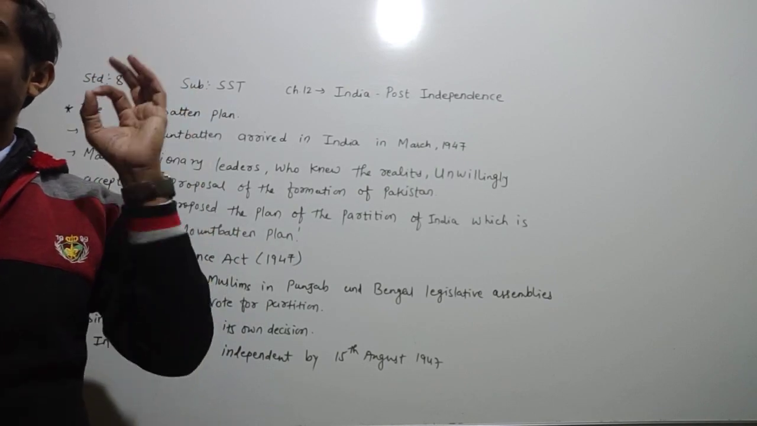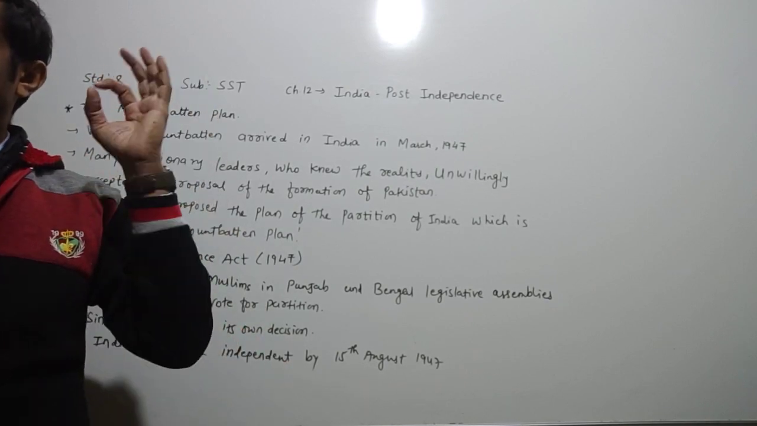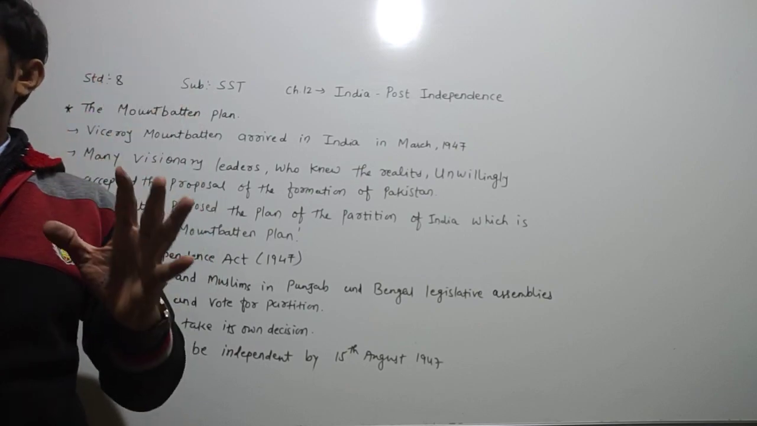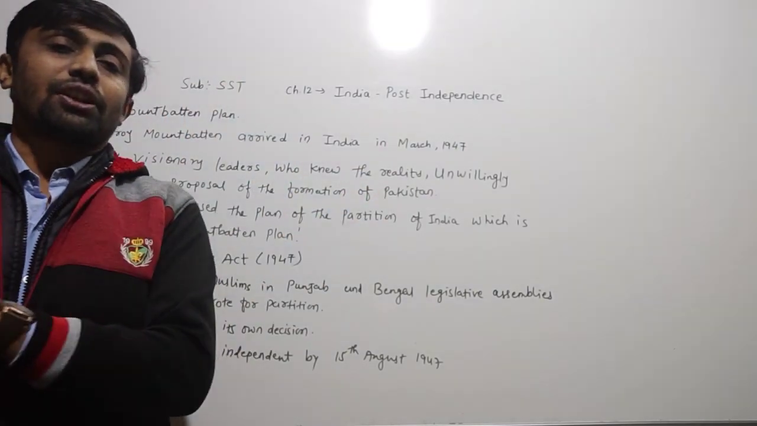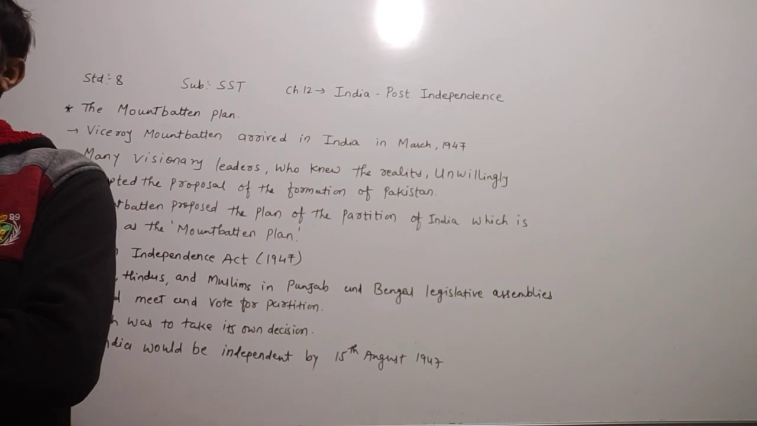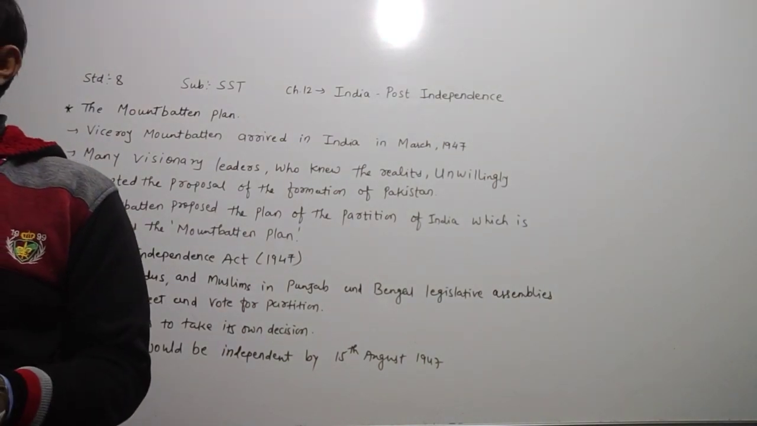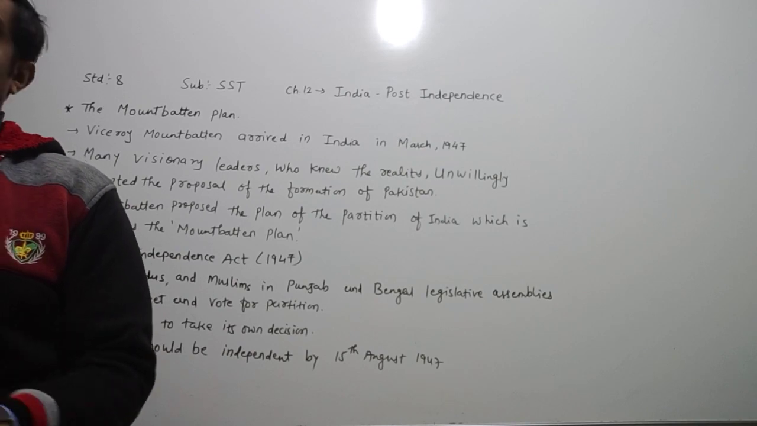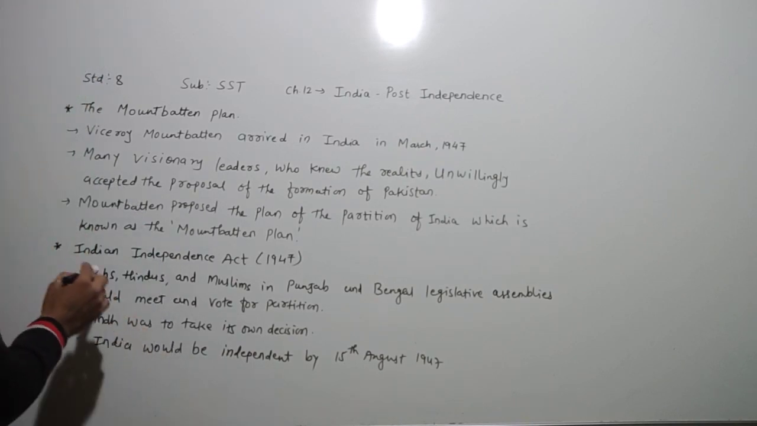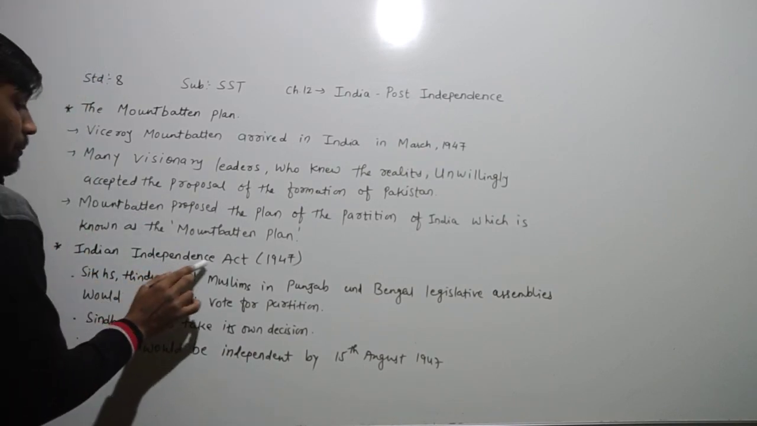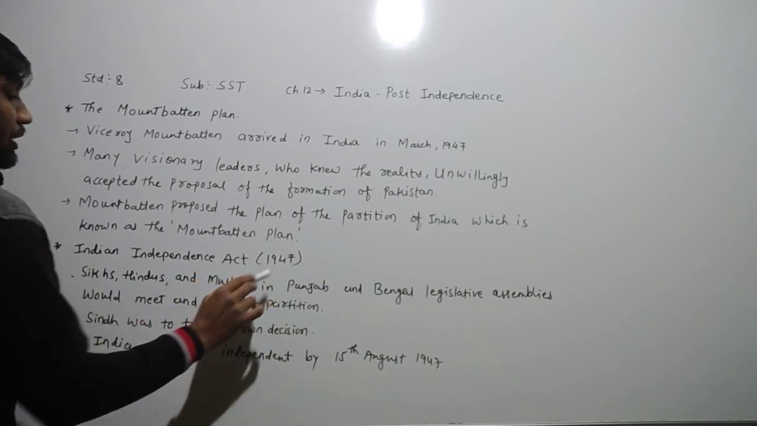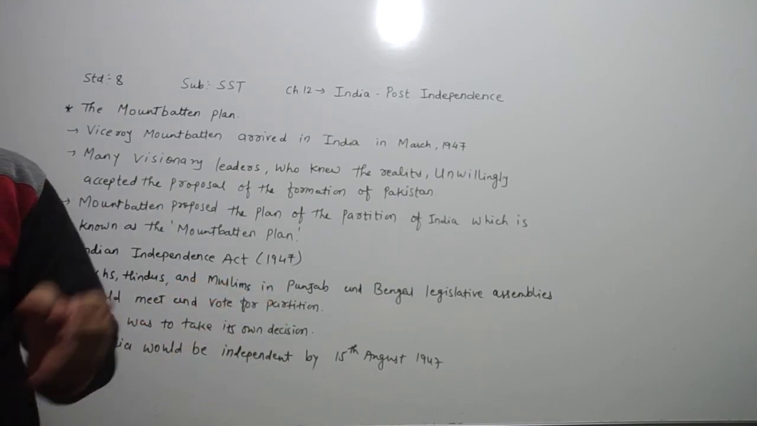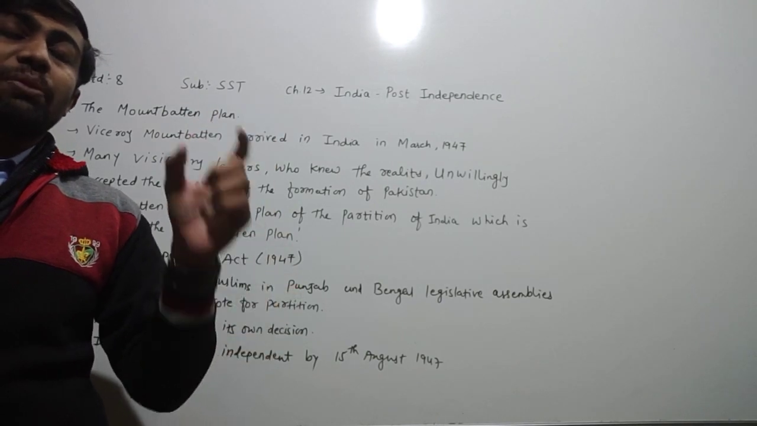In this final arrangement for the partition, the British abandoned the princely states. Next, dear children, they have given the Indian Independence Act of 1947. Here are the clauses of the Mountbatten Plan.